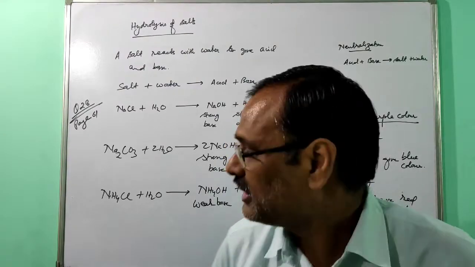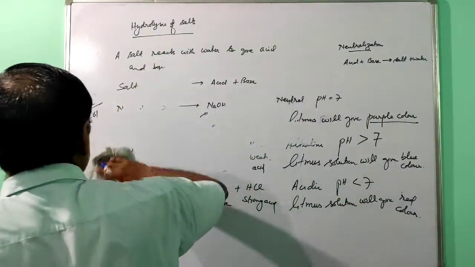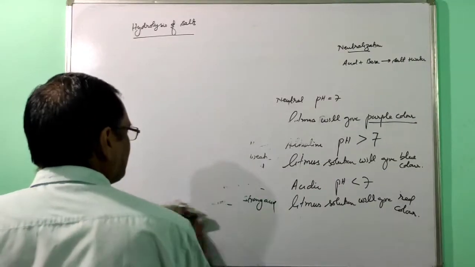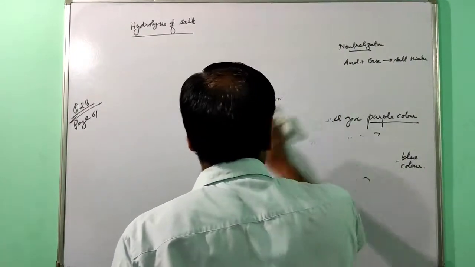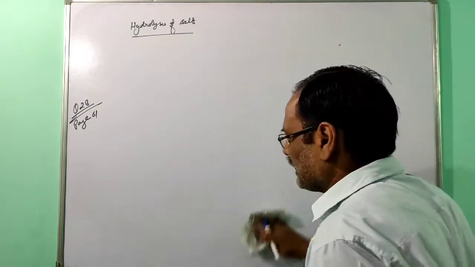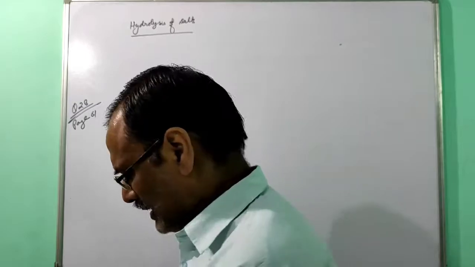I am writing this question on the board and I will explain it. This is based on hydrolysis of the salt. It is a very interesting question, and such questions are asked in board papers.